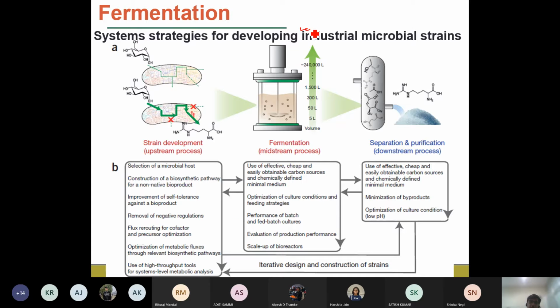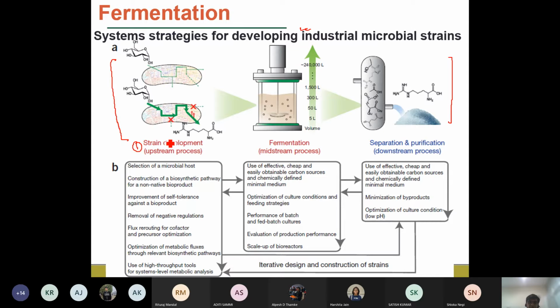So as we already talked about, the first step is for development of any biochemical process. So this actually shows you the overall chart, or overall strategies, to produce any particular biochemicals.